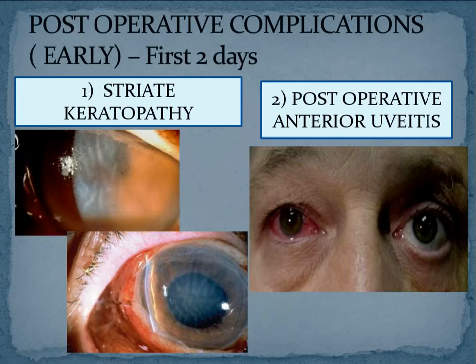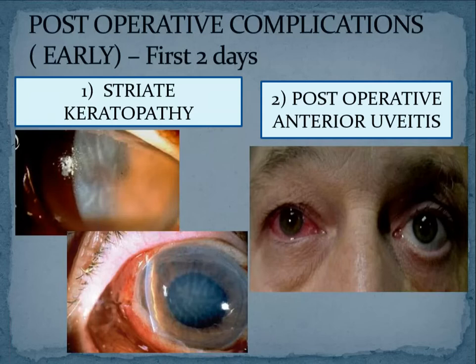Why? Because we are meddling the iris. We are doing so many things in the anterior chamber. So some amount of irritation and inflammation of iris is inevitable. So early post-operative anterior uveitis is inevitable. It will definitely be there. And that is the reason in the post-operative period, we are treating with a steroid and antibiotic, isn't it?